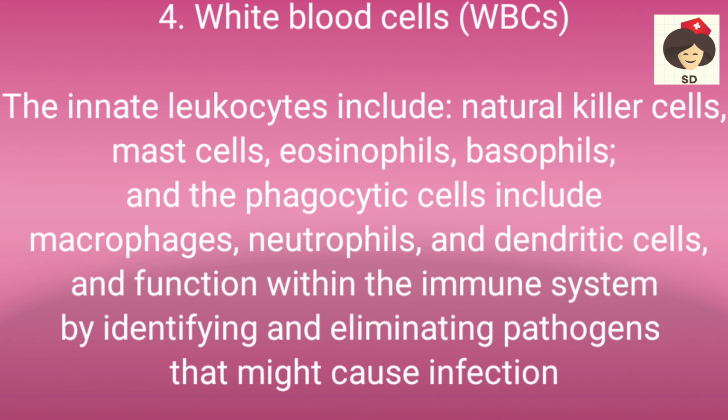Okay, the final process in the innate immunity is the white blood cells. These white blood cells consist of leukocytes like natural killer cells, mast cells, eosinophils, basophils, and phagocytic cells like macrophages, neutrophils, and dendritic cells. These cells all join together and function with the immune system in order to identify the pathogens, the microorganisms, and eliminate them, meaning destroy and remove them from our body, so that infection can be prevented. So these are the innate immunity processes.